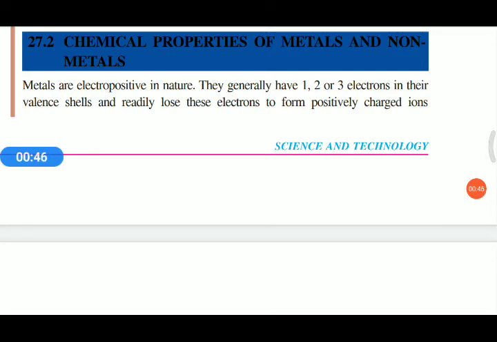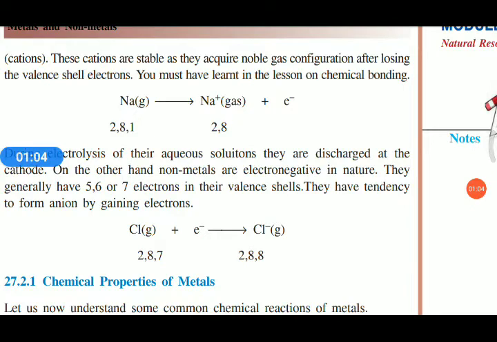Generally, the valence electrons, the outermost shell of metals, contain 1, 2 or 3 electrons. Metals lose these electrons to form positively charged ions. Positively charged ions are known as cations. These cations are stable as they acquire noble gas configuration after losing the valence shell electrons, as we studied in chemical bonding.